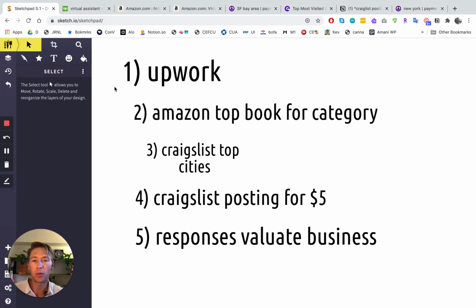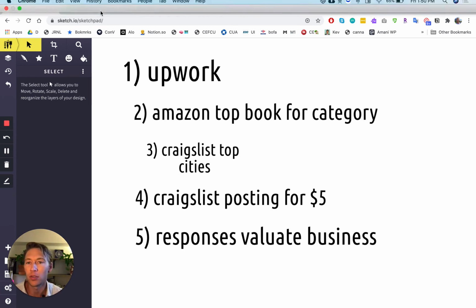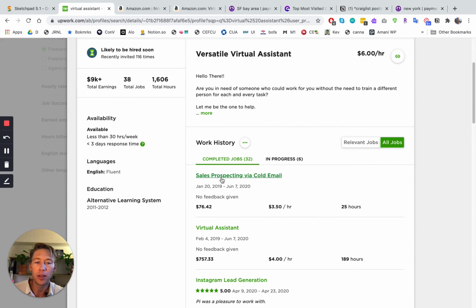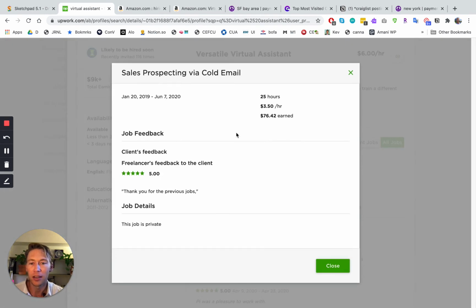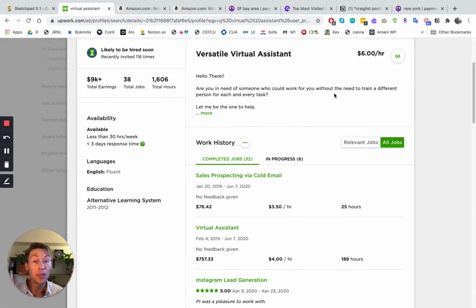So let's just go back and sum this up. Okay, initially what we did is we went to Upwork. We looked at Upwork. We went to the virtual assistants. We'll just do a little recap. And we saw, do they have any jobs? Just kept clicking, waiting for a job description. Sometimes embedded in these job descriptions is a business idea that people are paying people to carry out. So if you want to look for business ideas, check Upwork.